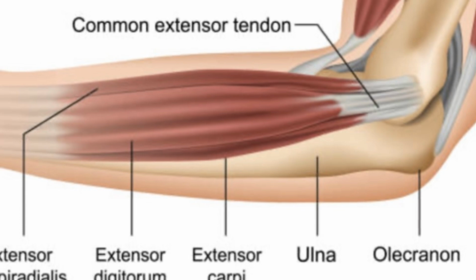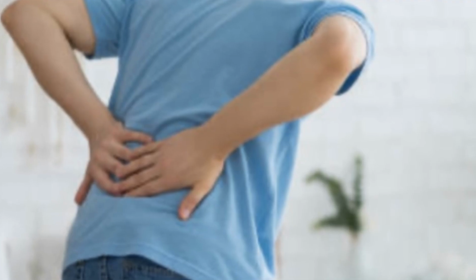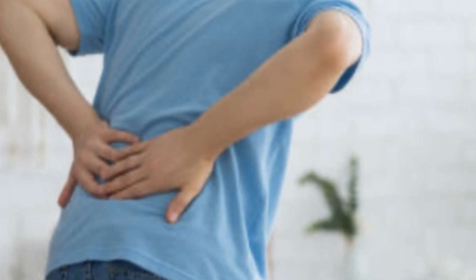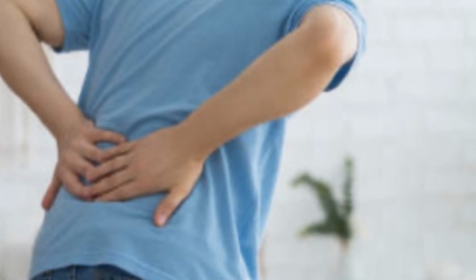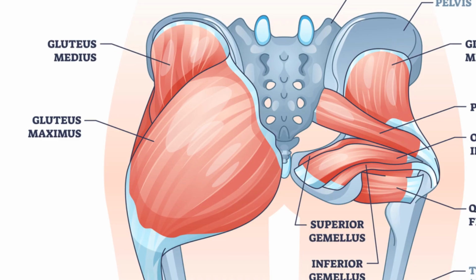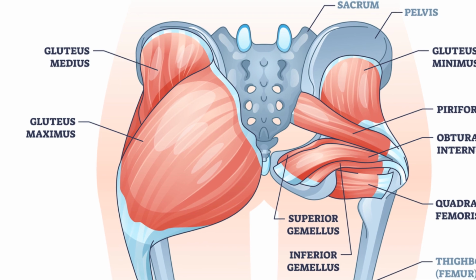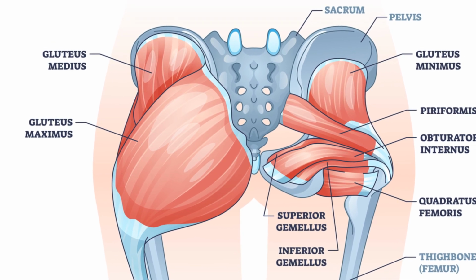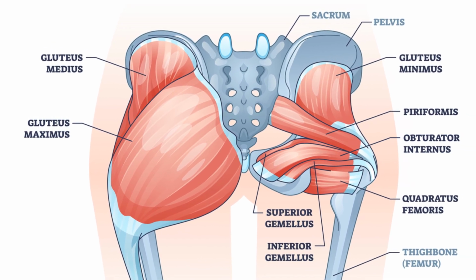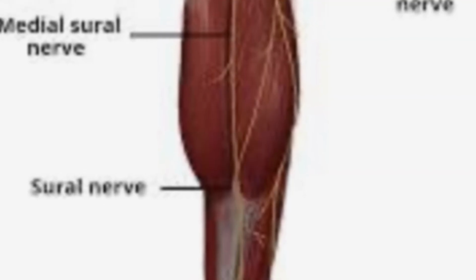Lumbar refers to the lower back, which is made up of the 5 vertebrae between the rib cage and the pelvis. This section of the spine is also called the lumbar spine. Gluteal is an adjective that means pertaining to the buttocks, specifically the muscles or the entire region. The 3 main gluteal muscles, the gluteus maximus, gluteus medius, and gluteus minimus, are located in the buttock area and are responsible for hip movement and stability.